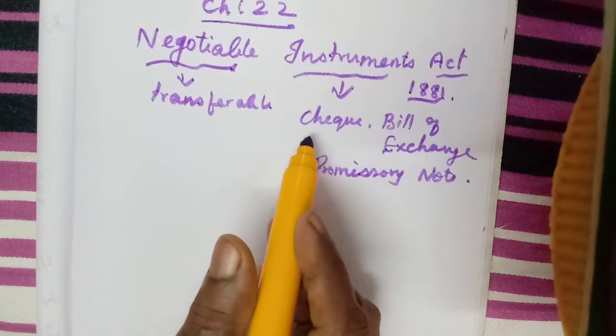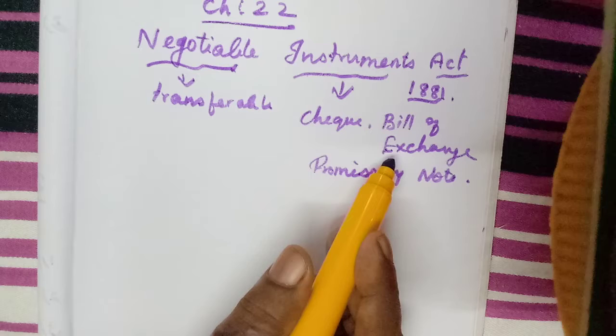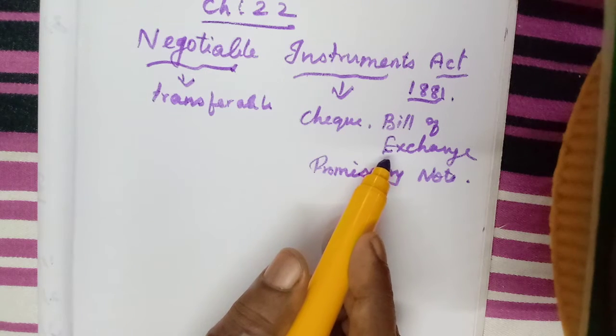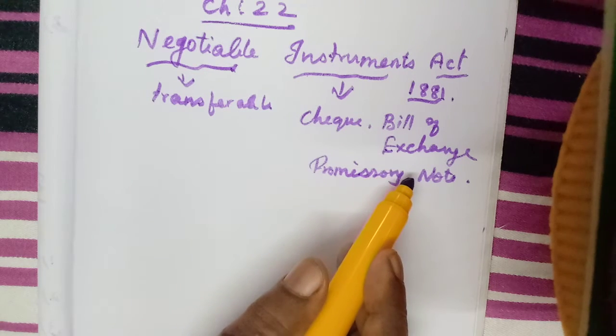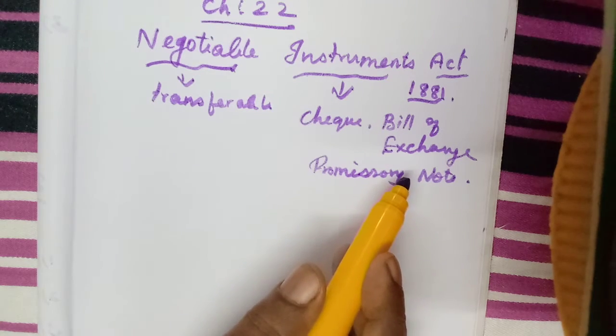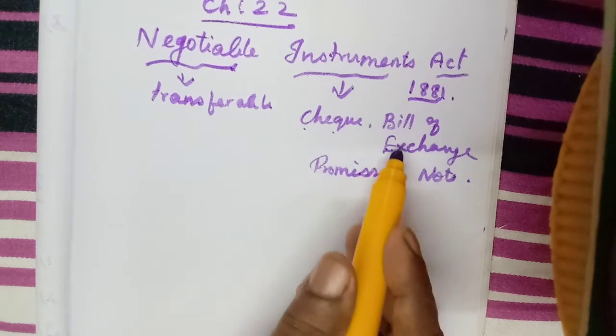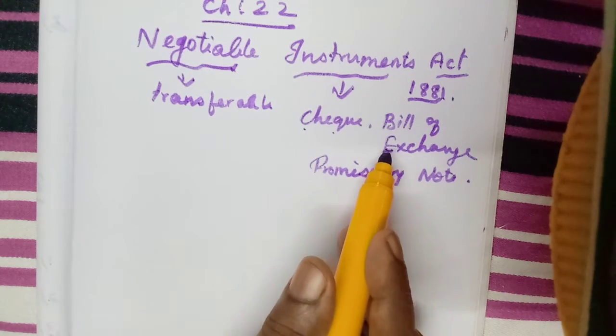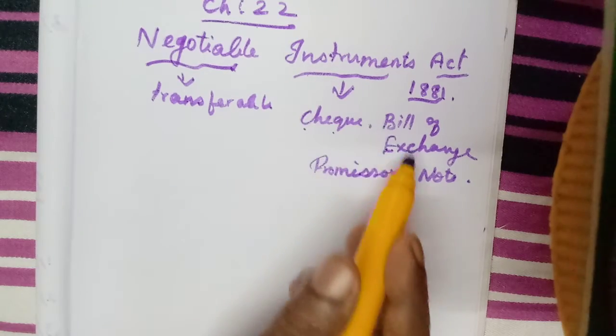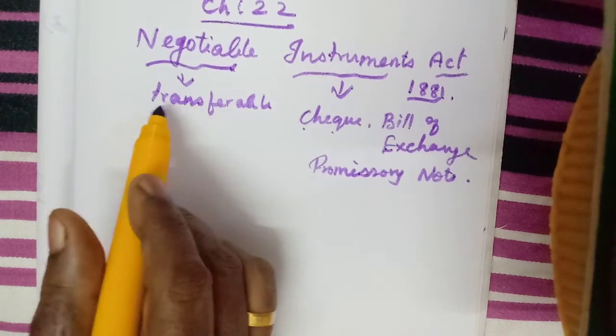I think we have studied this in the previous lessons, isn't it? In the money market, bill of exchange and promissory note, we have learned as money market instruments. So now the check has also been included. Here they have included these three documents, and these three documents are called instruments.